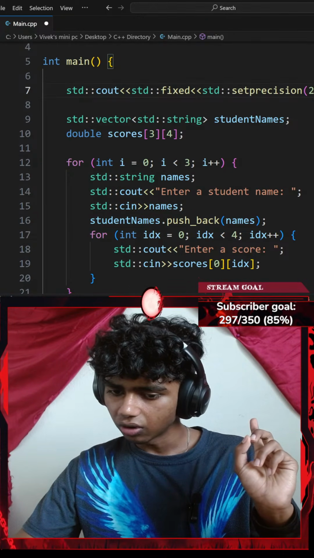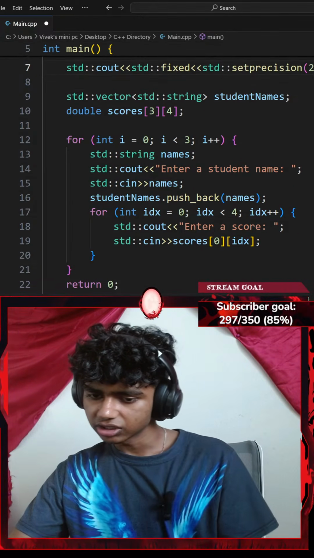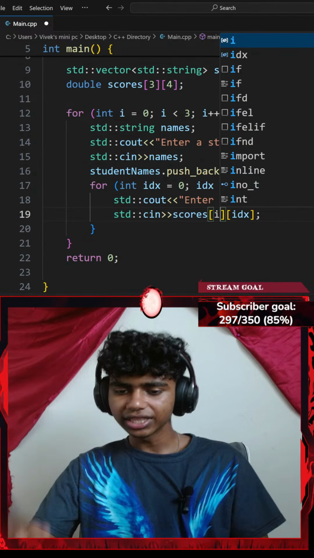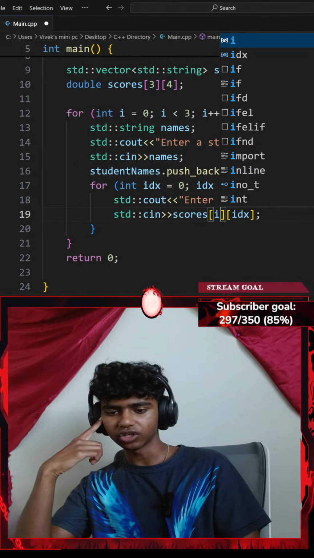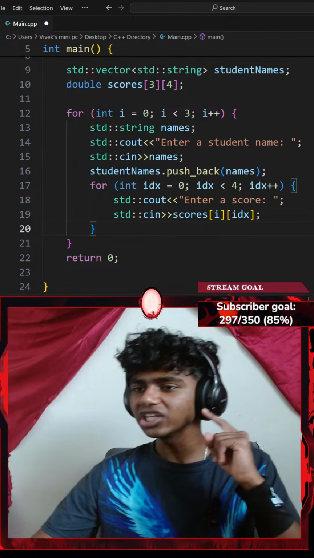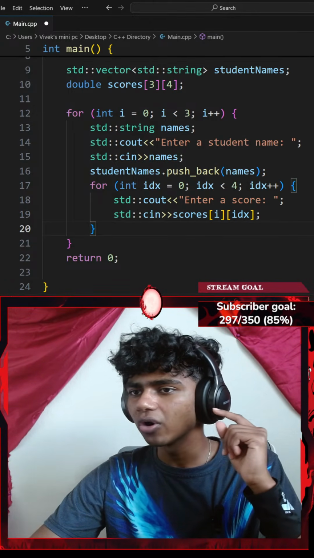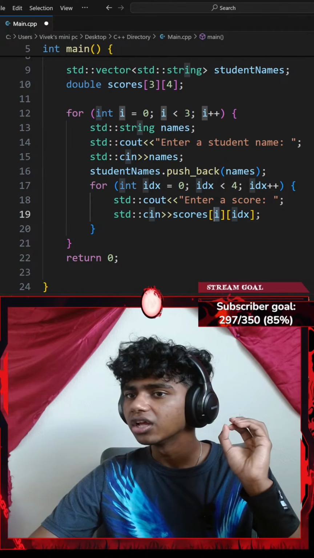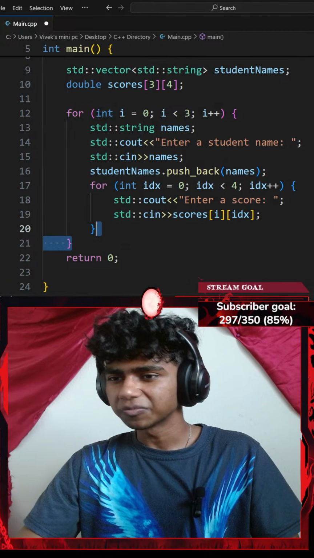Now score at index of I, IDX. Oh, okay, this makes sense now. Sorry, score index of I outside the first outer loop. Actually, now this makes sense because my score is going to constantly change, so it won't be stuck at index 0.